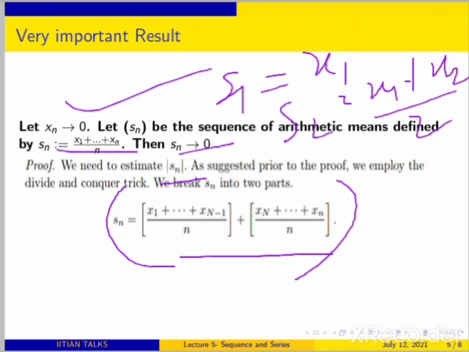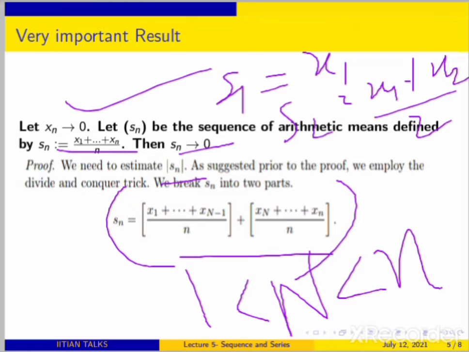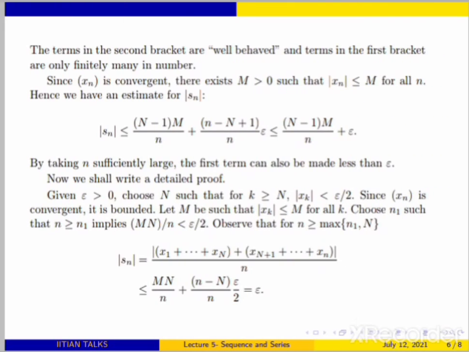You try to break up your Sn, because Sn is just the average of n terms. You break up at capital N, say capital N is between 1 and small n. Then you break it up, and then we discuss something. Okay, let's see. Okay, fine.